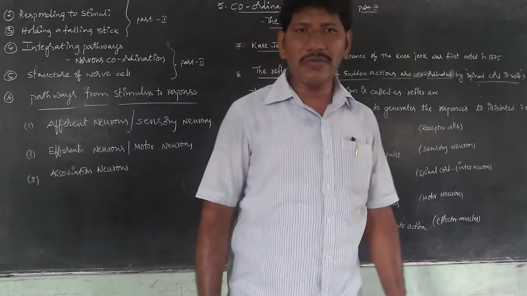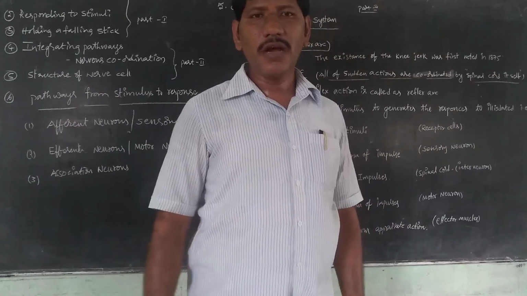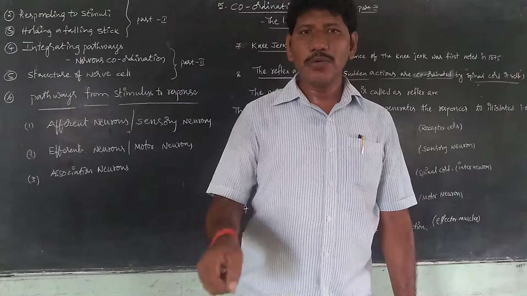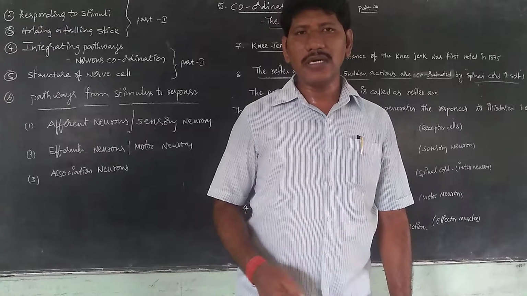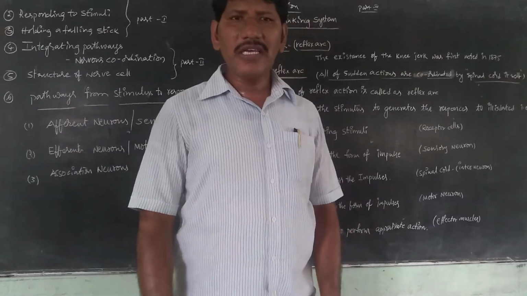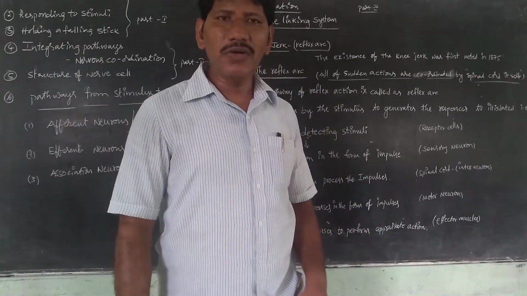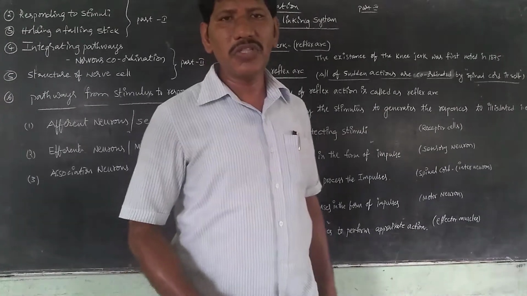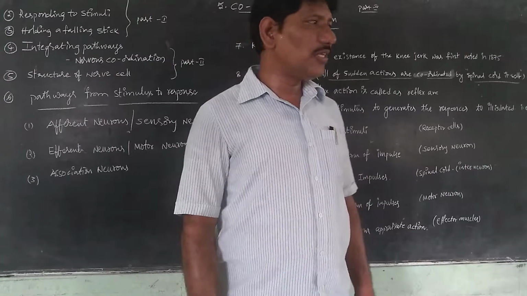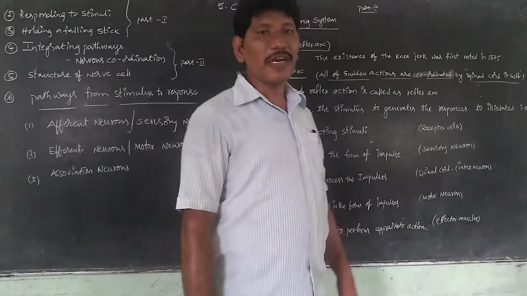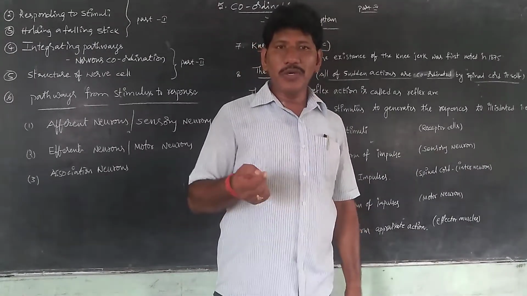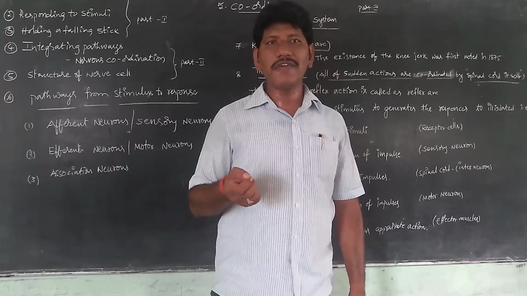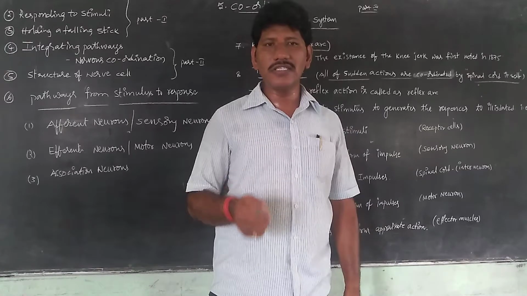For example, while we are walking, all of a sudden our foot is put on a sharp object or a needle. Immediately we have to pull or withdraw our leg without any time gap. This action, without any gap, is called a reflex arc. Is it clear, children?